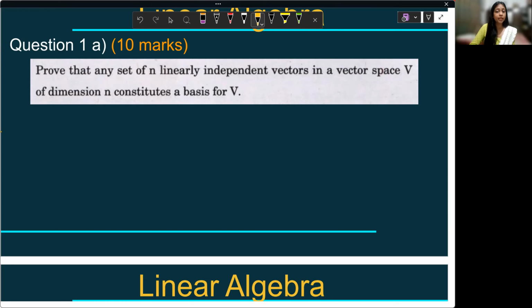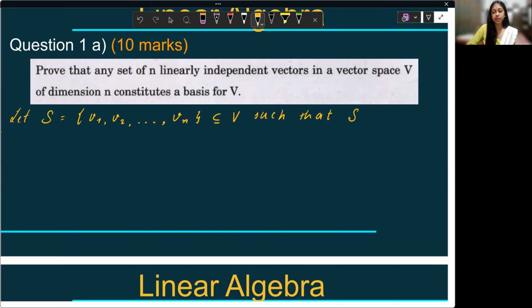So what is given? If they're talking about a vector space, so let S is equal to V1, V2, and so on till Vn, be a subset of V such that S is a linearly independent set.